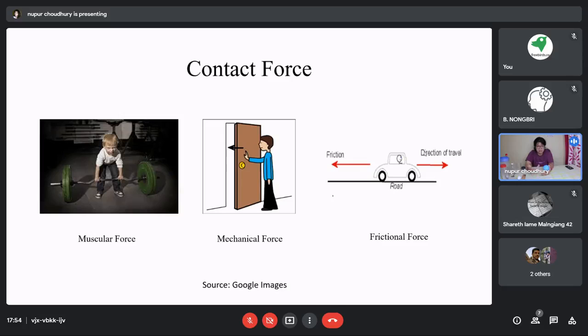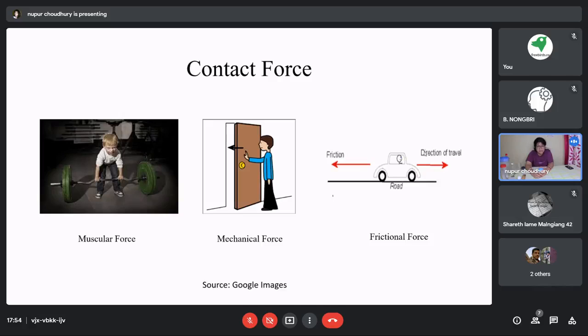That is seen in weightlifting, and whenever you're doing some heavy kind of work, you are making your muscles contract and relax. The next contact force is mechanical force. Now, in muscular force also, you can see that the object and the subject on which the force is applied are in contact with each other.